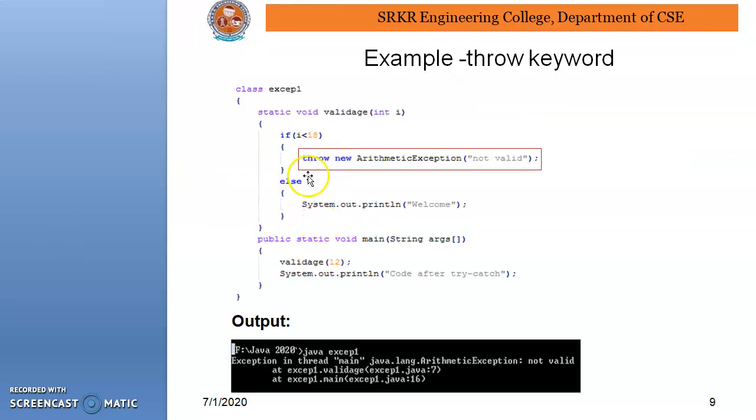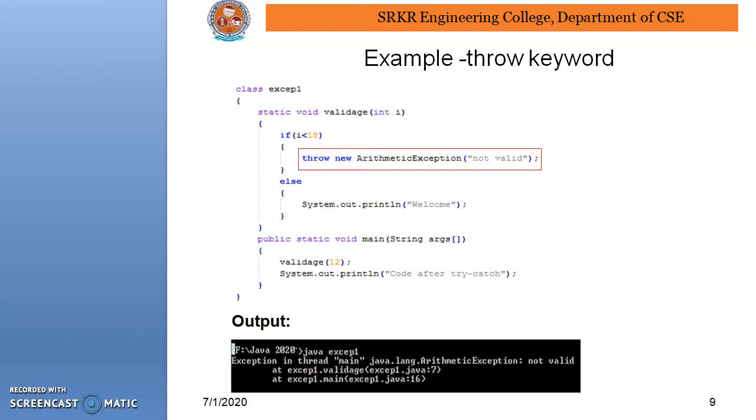This is the actual syntax of the throw keyword. Here we use throw new ArithmeticException. Class name, static void validate(int age): if age is less than 18, throw new ArithmeticException, else print welcome. In the main method, validate is called with 12. If 12 is less than 18, the error, that is not valid, will be printed. But this particular call is not embedded in a try block, so this error message will be shown.